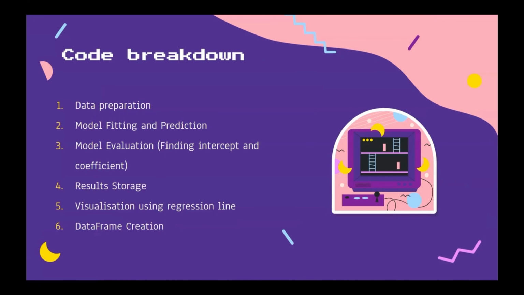Moving on to the code breakdown. We perform linear regression individually for each numeric and categorical column. For that, we first did data preparation, followed by model fitting and prediction, model evaluation, result storage, visualization using regression line, and finish by creating a data frame.